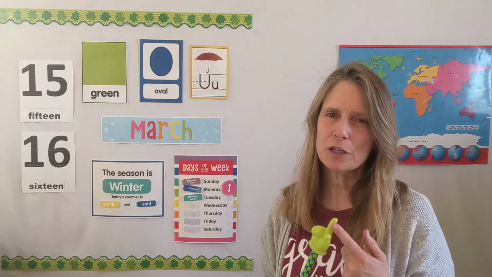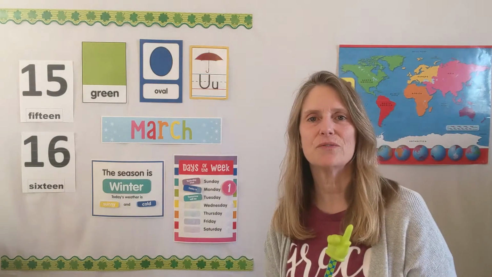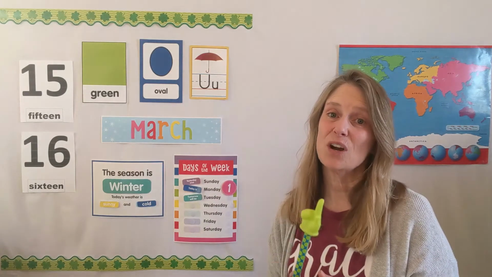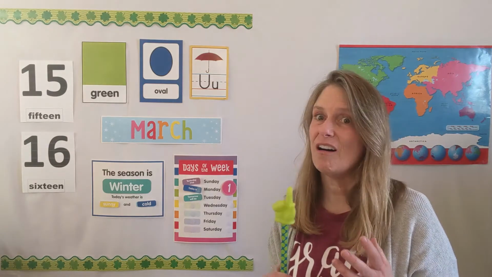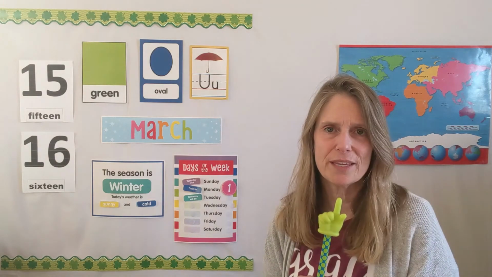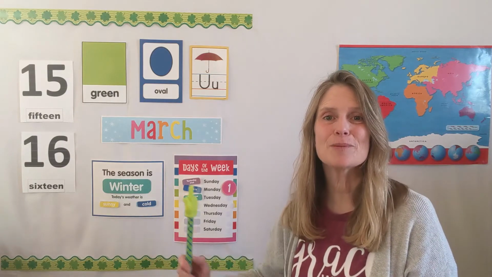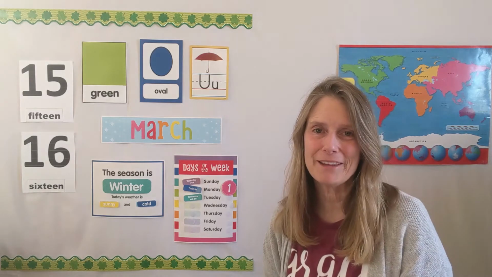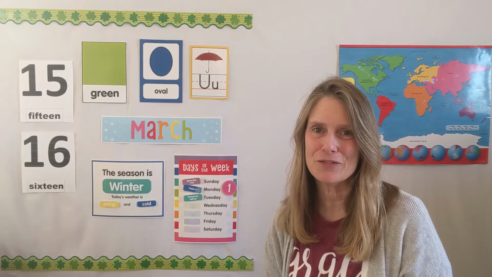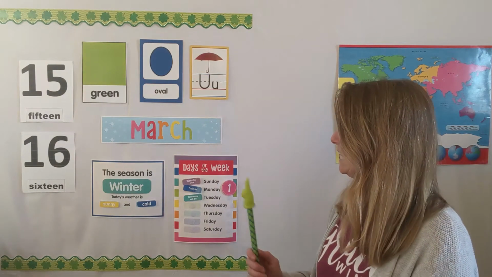Then just before Christmas, we changed the word fall to the word winter because our season changed from fall to winter. And then it got even colder. The days got even shorter. We got snow. We got all kinds of cold, wintry things going on. But this month, we're going to change it to the word spring. That's our next season, spring. And we'll talk a little bit more about that later this month, and we'll read a book about that in just a few minutes. Let's visit our calendar before we move on, though.